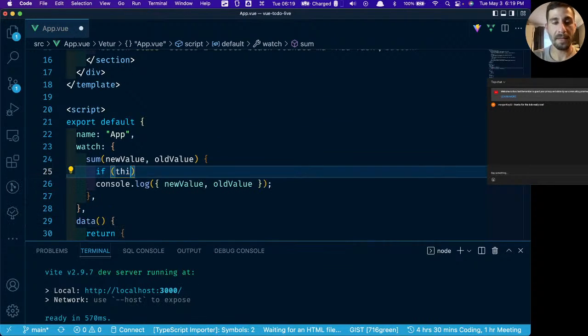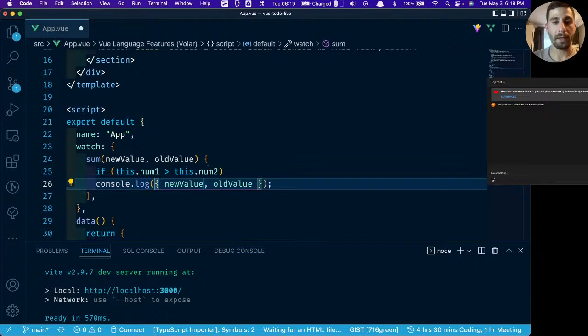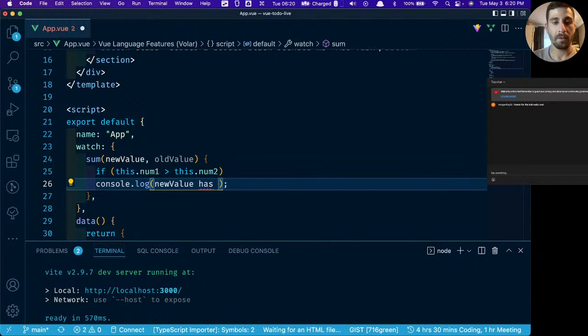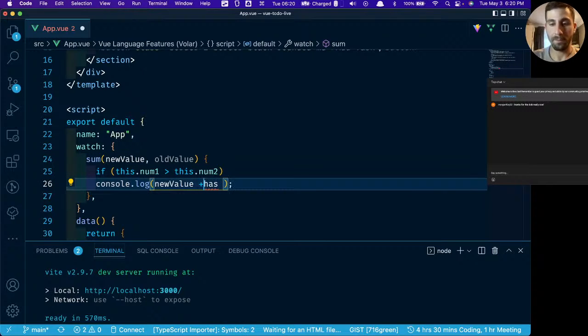If this.num1 is greater than this.num2, then we're going to console log that the new value has exceeded this.num2. I think that makes sense.